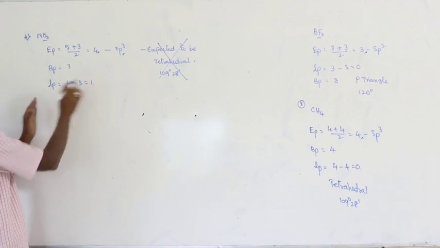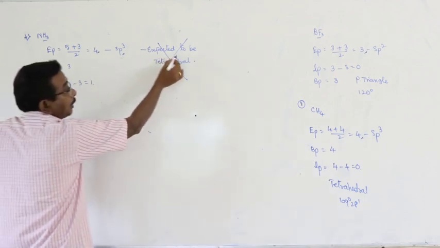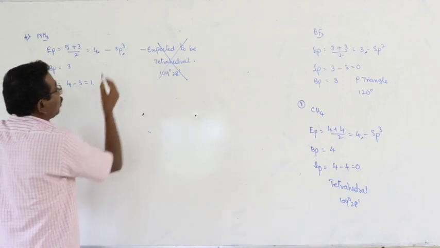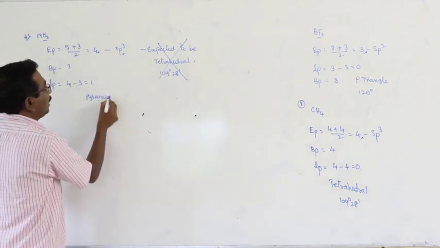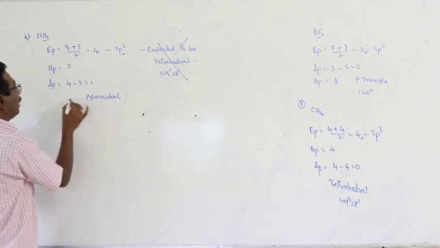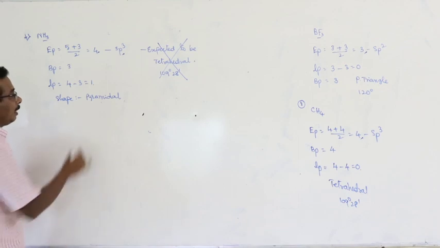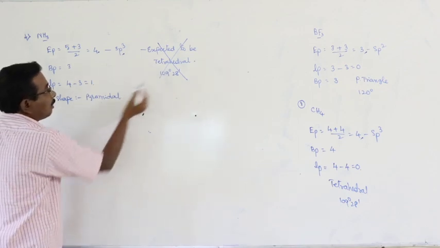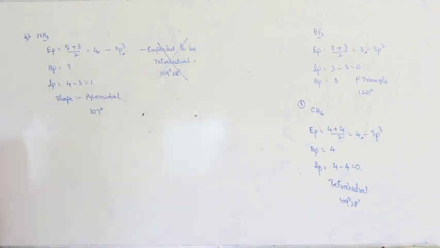Due to the availability of a lone pair in the valence shell of the central atom, the shape of the molecule is changed from tetrahedral to pyramidal, and the bond angle is changed from 109 degrees 28 minutes to 107 degrees.